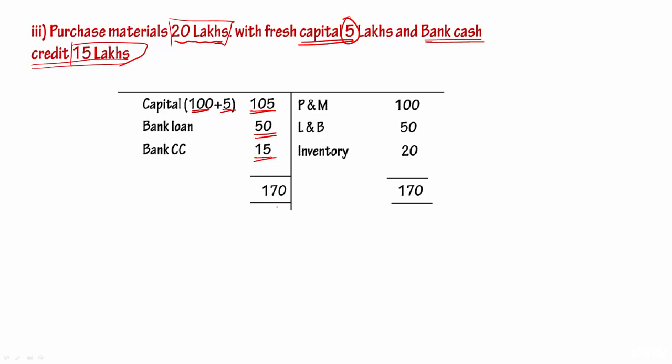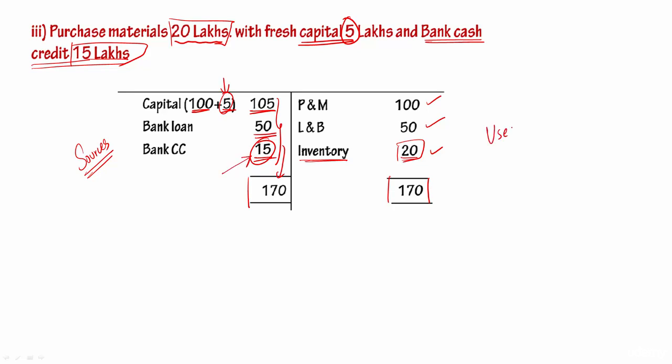It means on the left hand side we have 170, which is nothing but the sum of all this. So this is nothing but sources, and already we have used 100 for plant and machinery, 50 for land and building. And why we have raised this 20, that is 15 plus 5, basically to acquire inventory of 20, that is, say, purchase materials. Those materials were not consumed, so they are still lying here. So what is happening? The sources are 170 and the uses are 170, but the additional uses now towards inventory, for which the source is capital and the bank CC.